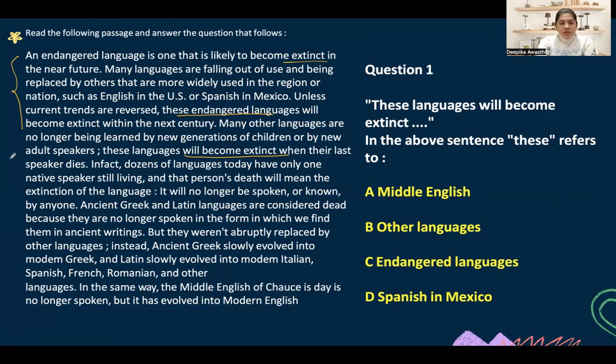The second point, the reasons why these endangered languages will become extinct. Now, which languages are actually dead or extinct? Like ancient Greek and Latin are considered dead because they're no longer spoken in the form in which we find them in ancient writings, but they weren't abruptly replaced.